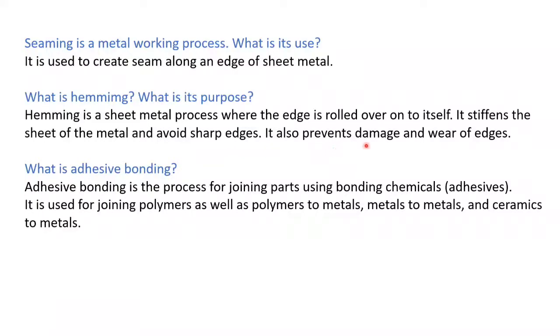It also prevents damage and wear of edges. What is adhesive bonding? Adhesive bonding is the process for joining parts using bonding chemicals that are adhesives. It is used for joining polymers as well as polymers to metals, metals to metals, and ceramics to metals.